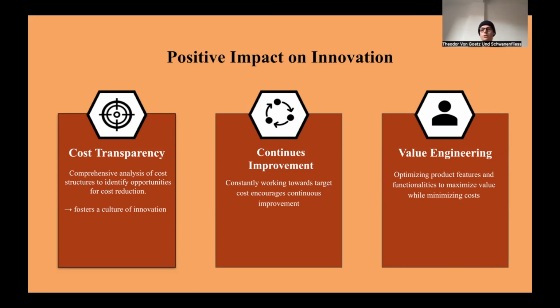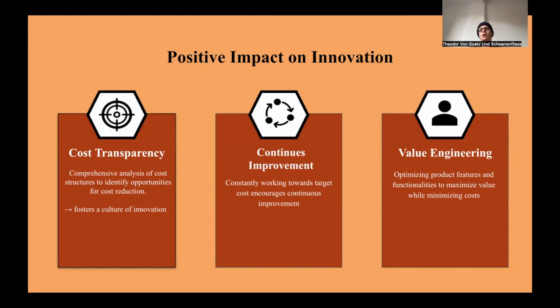So it's not just a one-time thing, but as we see in the Tata Nano case, they've been working together with Bosch, the German company, for quite a long time, and they've tried to continuously improve their work and therefore move towards their target cost. And this also, of course, encourages continuous improvement and continuous innovations. And value engineering is a very important concept here because it underlies that we optimize product features and functionalities to maximize value while minimizing costs.